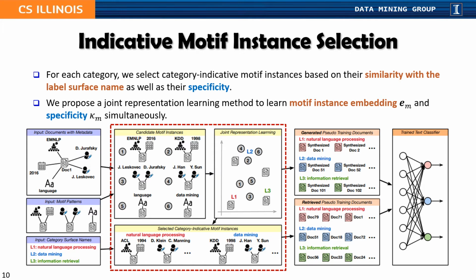To implement this goal, we propose a joint representation learning method to learn the motif instance embedding vector EM and the motif instance specificity kappa M, which is a scalar, simultaneously. For more mathematical details of our joint representation learning step, you can refer to our paper.